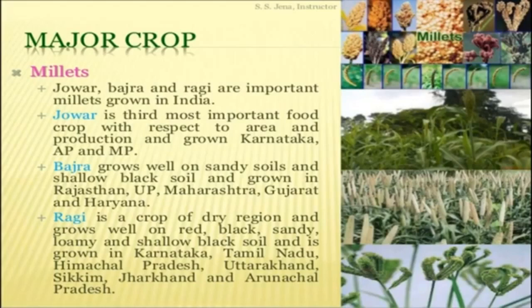micronutrients. Actually, jowar is the third most important food crop with respect to area and production. Which one is the third most important food crop? Jowar. Actually, it is a rain-fed crop. It is a rain-fed crop, mostly grown in the moist areas where it hardly needs irrigation. Major jowar producing states were Maharashtra, Karnataka, Andhra Pradesh and Madhya Pradesh. This is from the 2011 to 12 census.